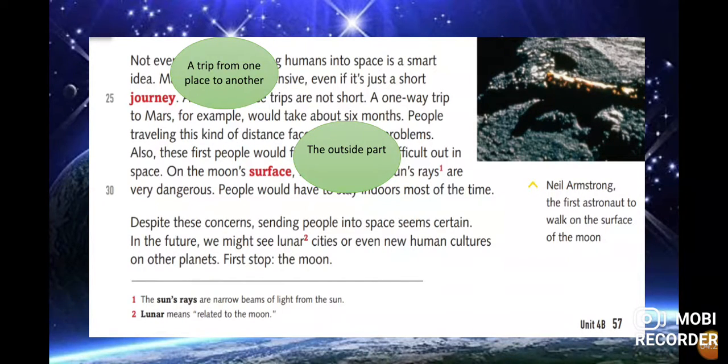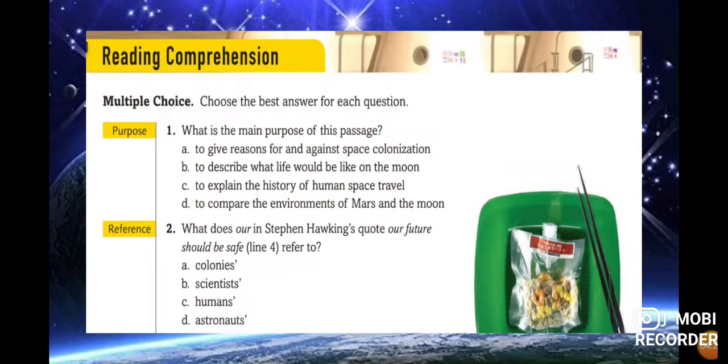Now we continue and we try to develop the reading comprehension exercises. In this case, it's the multiple choice. We choose the best answer for each question. And remember, these have different purposes: the purpose, the reference, the main idea. Let me see the meaning of some words. In this case, we choose the best answer. Number 1, what is the main purpose of this passage? That means the reading. A, B, C, or D? What do you consider?